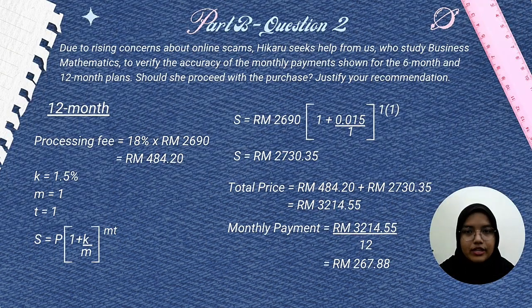So now for the 12-month plan, processing fee equals 18% multiplied by RM 2690, and then we got RM 484.20. So now we want to calculate the future value just like last time. We use the same formula. S is equal to RM 2690 (1 + 0.015 over 1) powered by 1 multiplied by 1. Then we got RM 2730.35. So for the total price equals RM 484.20 plus RM 2730.35. Then we got RM 3214.55. So for the monthly payment equals RM 3214.55 over 12. And then we got the answer equals RM 267.88.